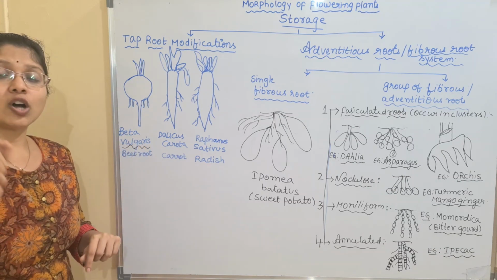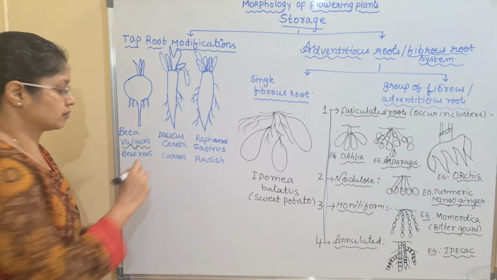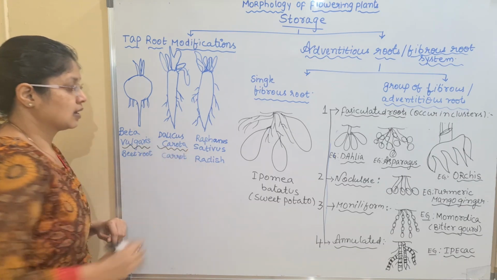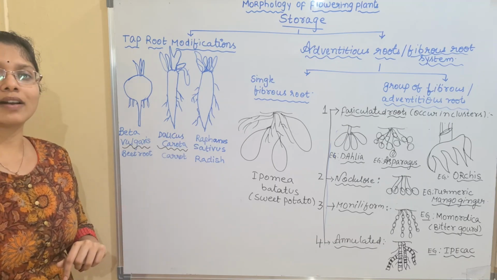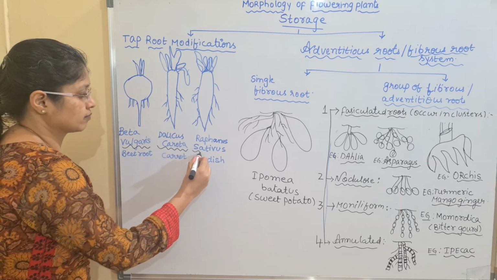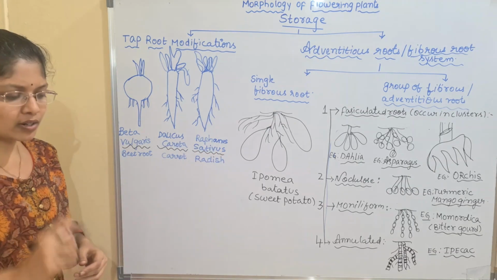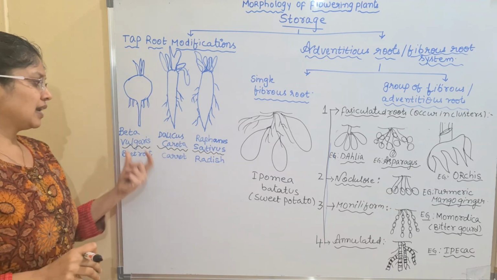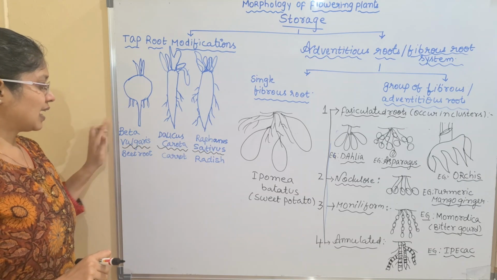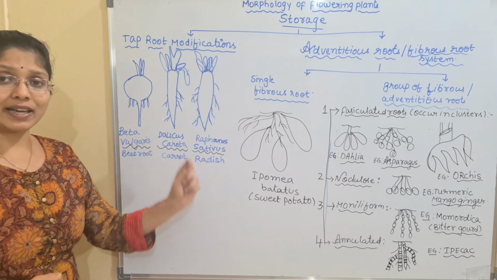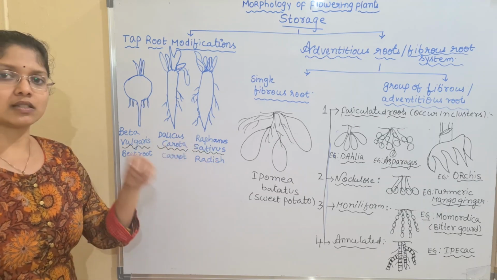And next we have Daucus carota, that is the scientific name for carrot. And next we have Raphanus sativus, this is the scientific name for radish. Okay, so these are the three most important examples for your NEET mainly. Here we have three examples, and even it is given in your NCERT book. So one we have the beetroot, Beta vulgaris, Daucus carota, the carrot, Raphanus sativus, the radish.